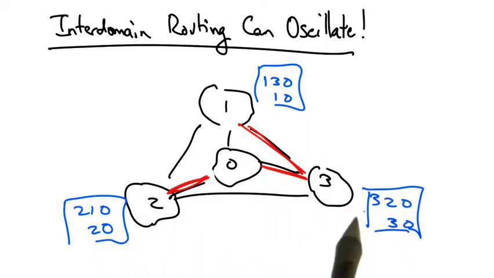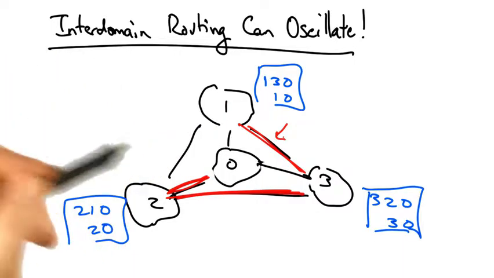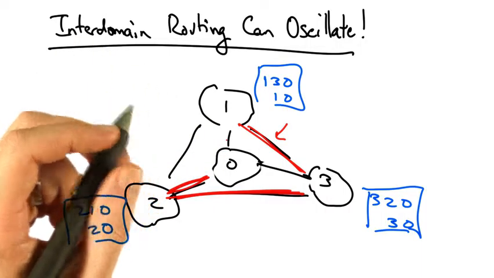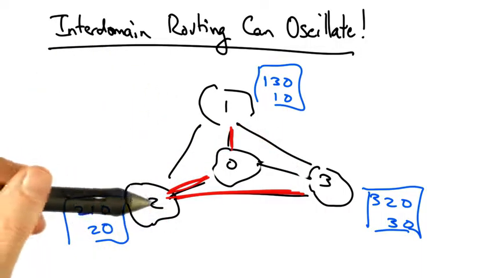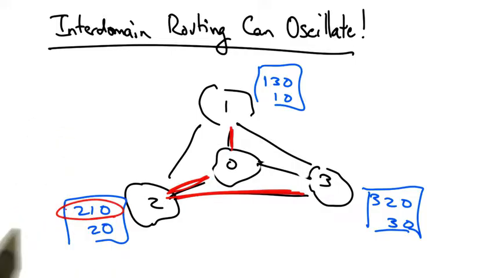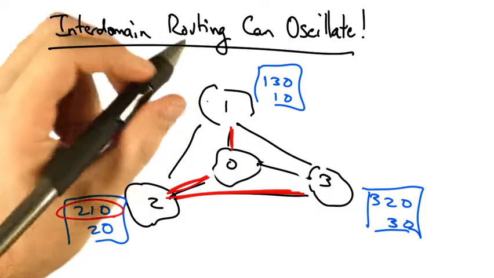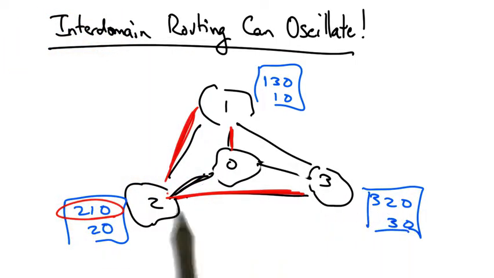Similarly, here now AS3 sees that it has a more preferred path, 320, so it might switch to that. In doing so, it breaks AS1's path. 130 no longer works, so AS1 has to switch back to its less preferred direct path. But now we're in the same situation all over again, because now AS2's preferred path becomes available via 1. So AS2 now reroutes, and AS3's most preferred path, 320, no longer works, so it must switch to the direct path. Now it's very easy to see that this oscillation continues ad infinitum.